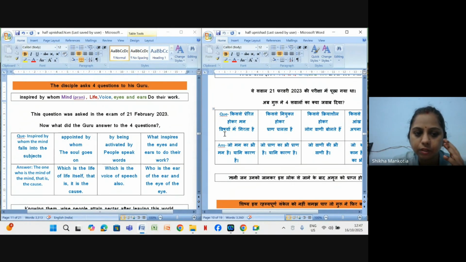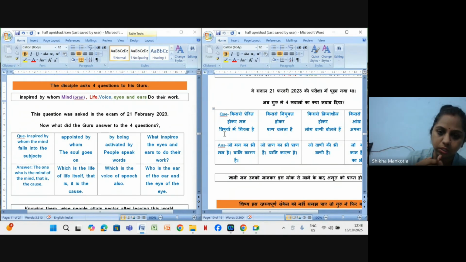And for the second question, appointed by whom does the soul go on, ठीक है? It means what is the power, who controls the soul, right? Soul means here prana, right? So here again the guru explains that which is the life of the life itself, right?